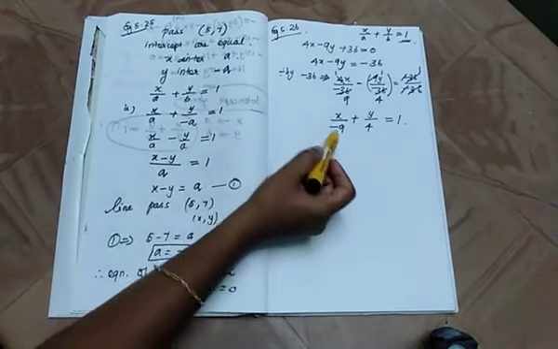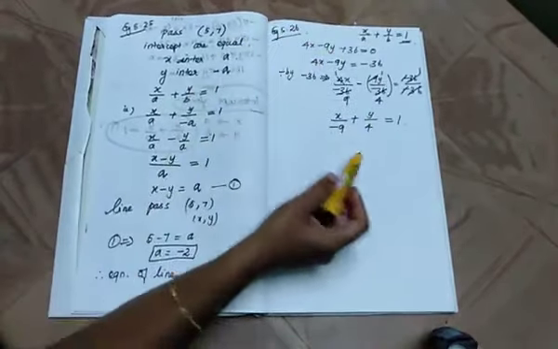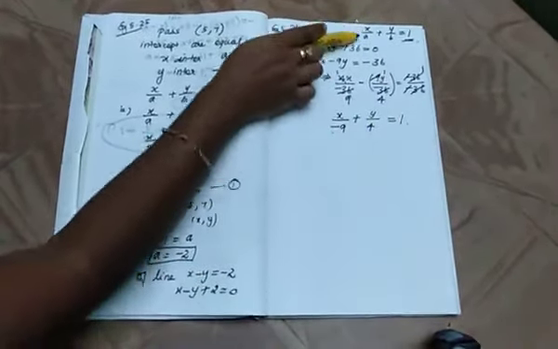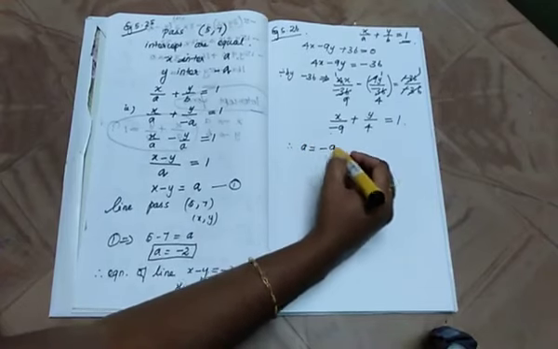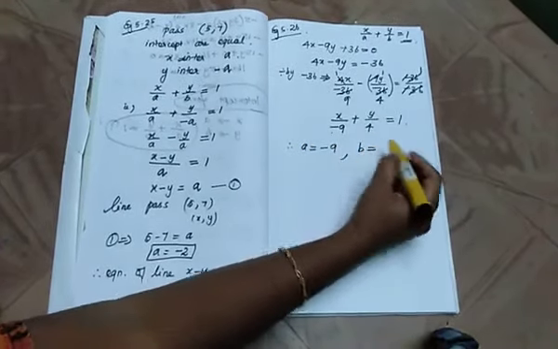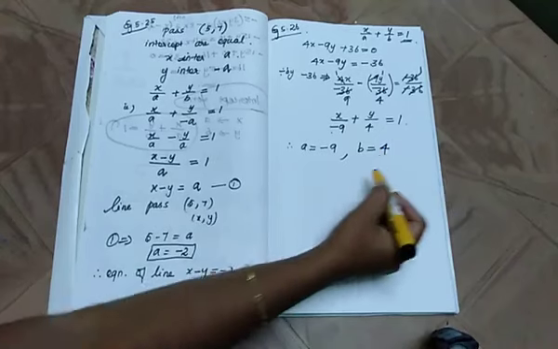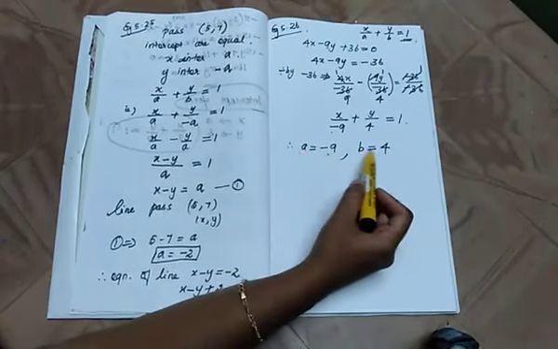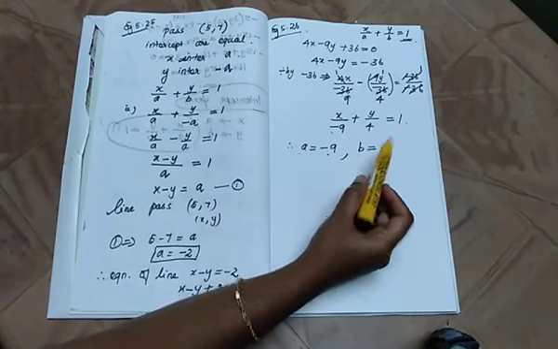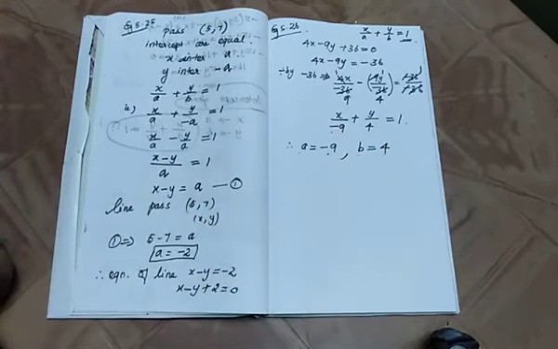Now compare it with the intercept form. x in the place of a, therefore a is equal to minus 9, b is equal to 4. So what is the x-intercept? The x-intercept is minus 9 and the y-intercept is 4. Very simple. So based on this only, today's homework question also.